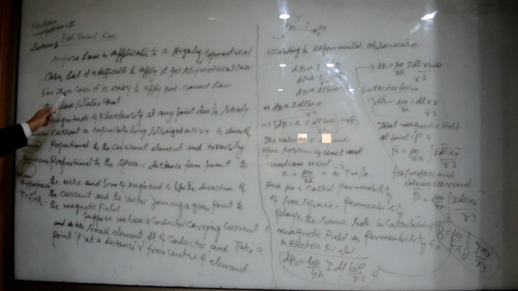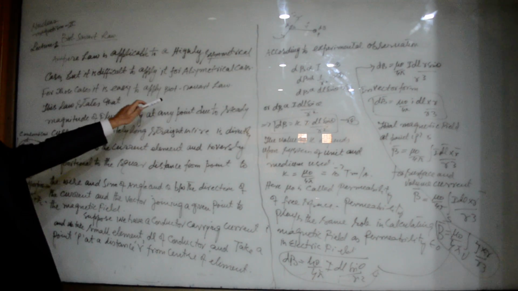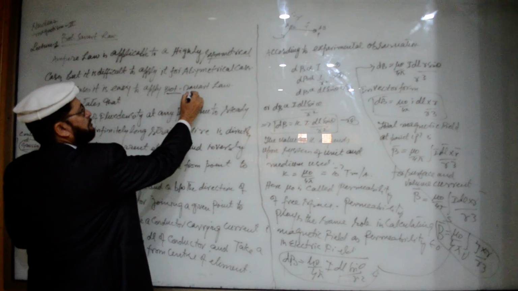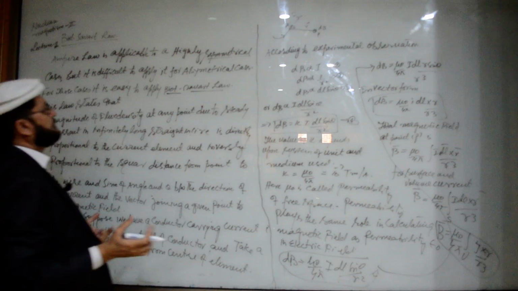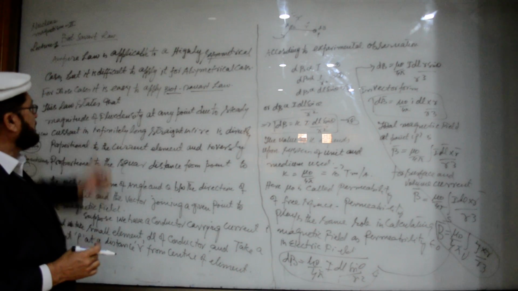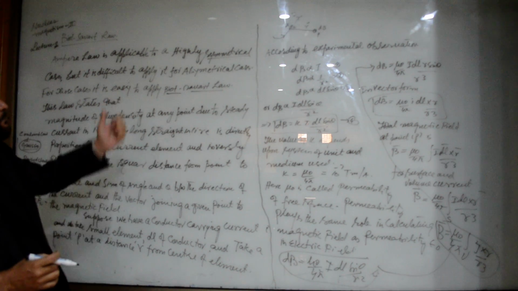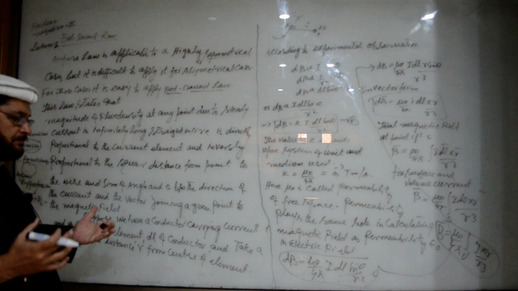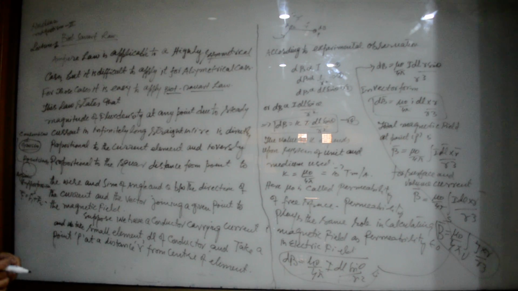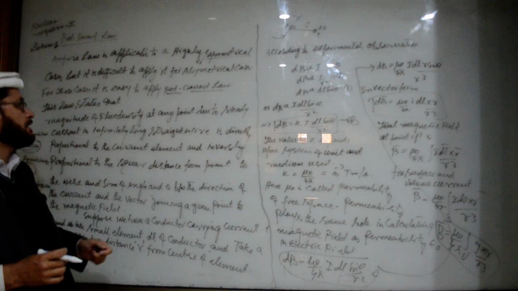For those cases, it is easy to apply the Biot-Savart law. And you can apply Biot-Savart law for asymmetrical cases also. While in case of symmetrical cases, we can easily find the value of magnetic induction using Ampere law. But if there is no symmetry involved, then in that case we use Biot-Savart law.